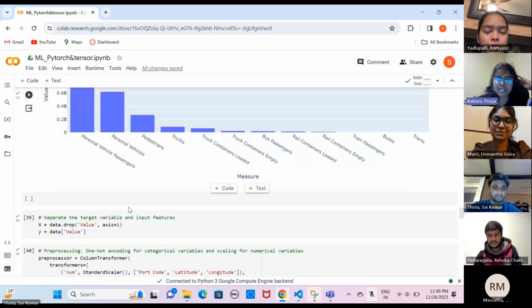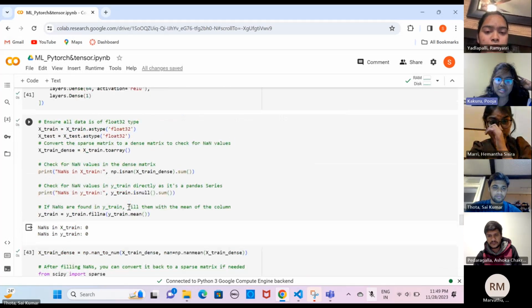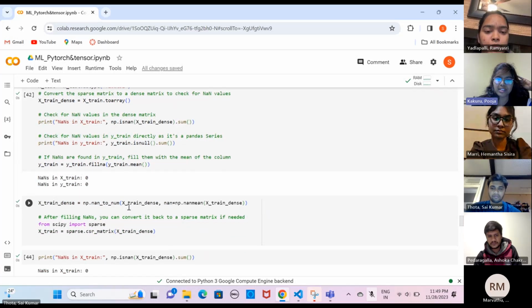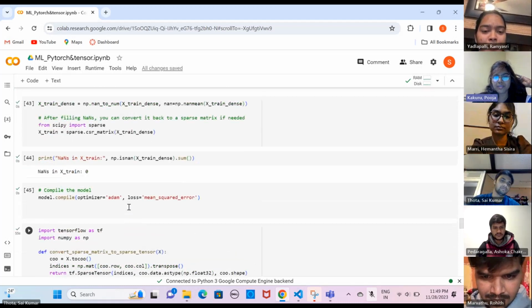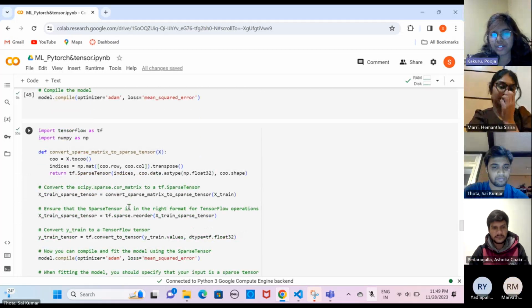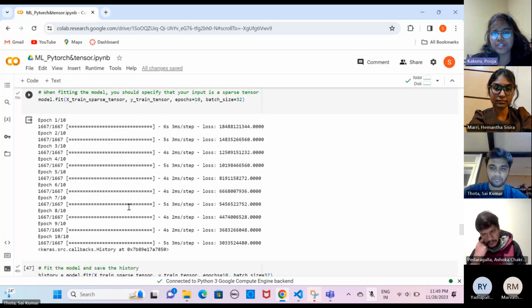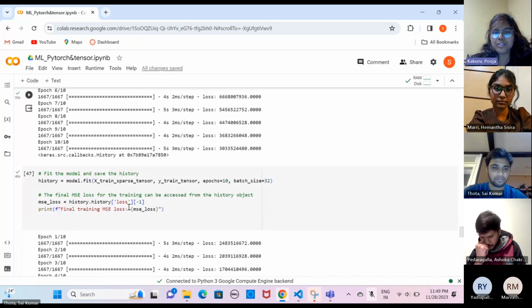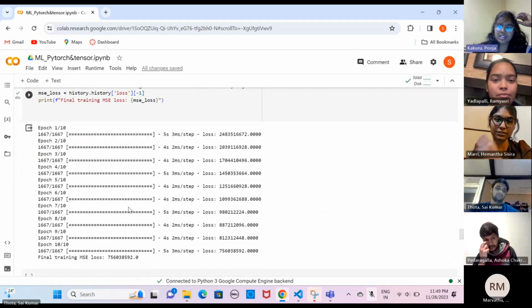And coming to the next set, it's data preprocessing and model training with TensorFlow, and this is the code we have used. It separates the target variable value and input features X. It uses a column transformer for preprocessing, applying standard scaling to numerical features and one-hot encoding to the categorical features. The dataset is split into training and test sets, and a simple neural network model is defined and trained using TensorFlow.